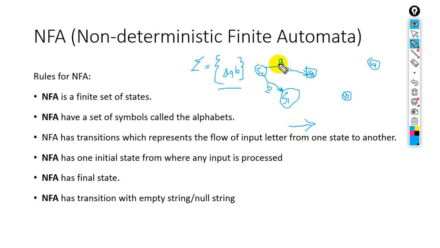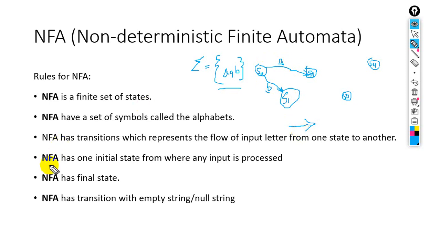For example, the input A flows from state 0 toward state 2, and the input B flows from state 0 toward state 1. So transitions represent the flow of a letter from one state to another.